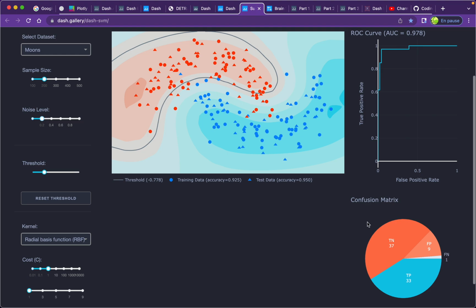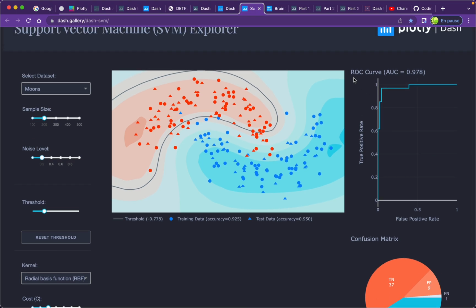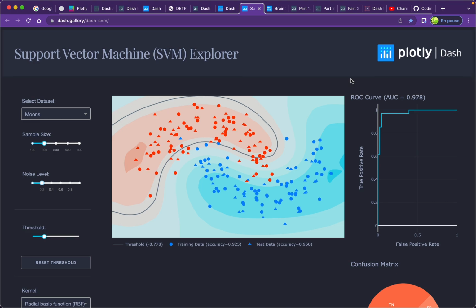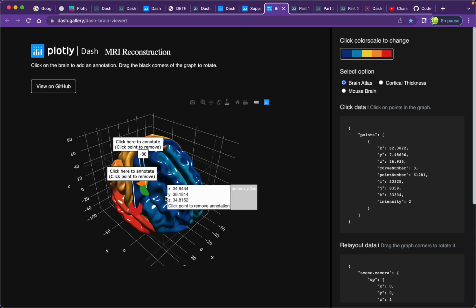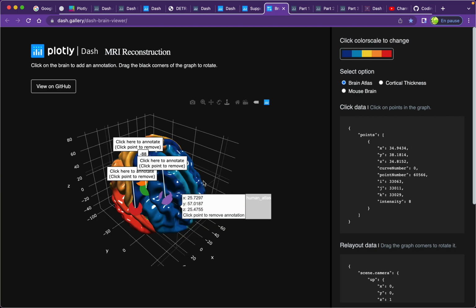You can directly visualize the confusion matrix, the ROC curve, and select the right parameters of this model to obtain better performance. You can also use Dash to visualize a lot of 3D images in the domain of healthcare or drug discovery.